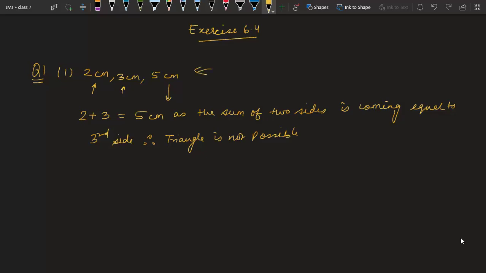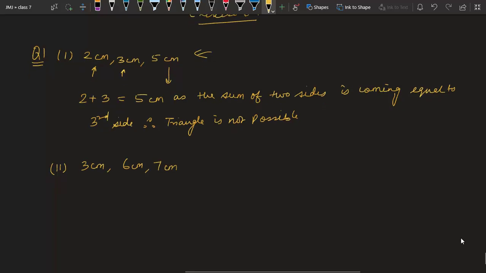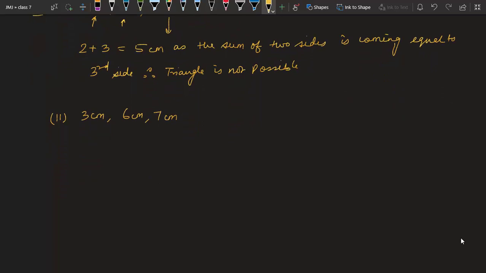Okay. So second part, 3 centimeter, 6 centimeter and 7 centimeter. In this case again we will start with any 2 sides. So first and second, 3 plus 6 is coming out as 9. The third side is 7 and 9 is more than 7 centimeter. So this one is correct.